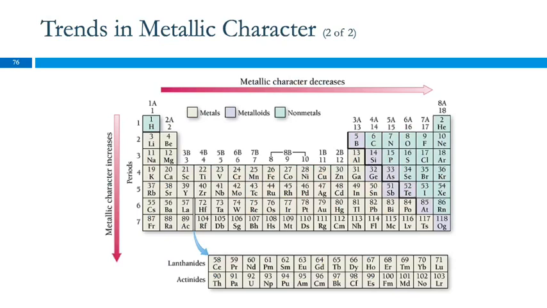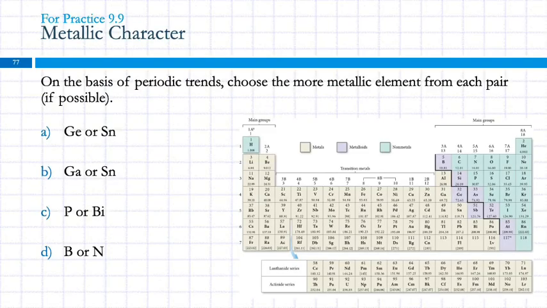Again, here we've got, in the purple, those are the semi-metals. These are all non-metals, and these guys are all the metals. There's a lot more metals than non-metals. But if you need the trend, all you have to do is pick one of these that's kind of in the middle. If you're looking down here, that's not going to be helpful, or if you're looking down the column over there, that's going to be tough. But just pick one of these, and you can just very clearly see what the trend is. So on the basis of periodic trends, choose the more metallic element from each pair.